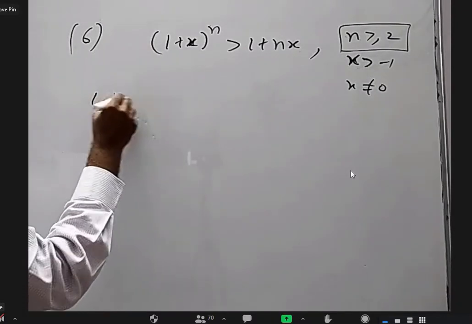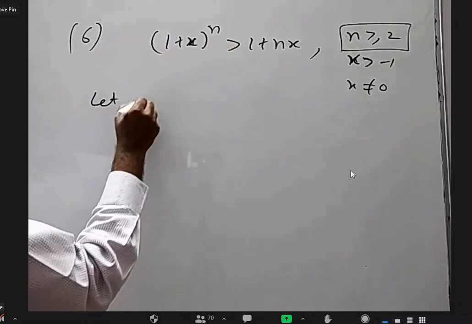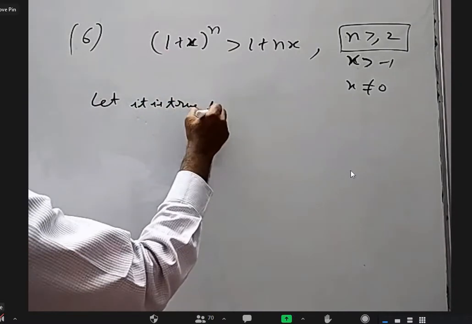Now, let us assume that this is true for n equal to k. Let it be true for n equal to k.